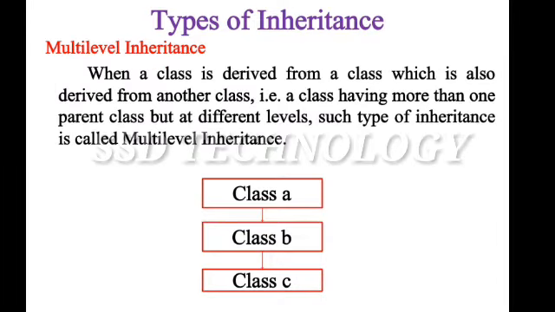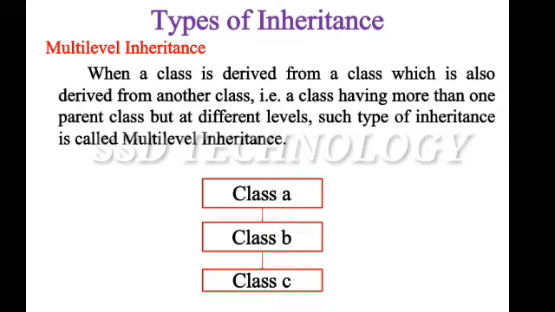Multi-level inheritance. When a class is derived from a class which is also derived from another class, that is, a class having more than one parent class but at different levels, such type of inheritance is called multi-level inheritance.